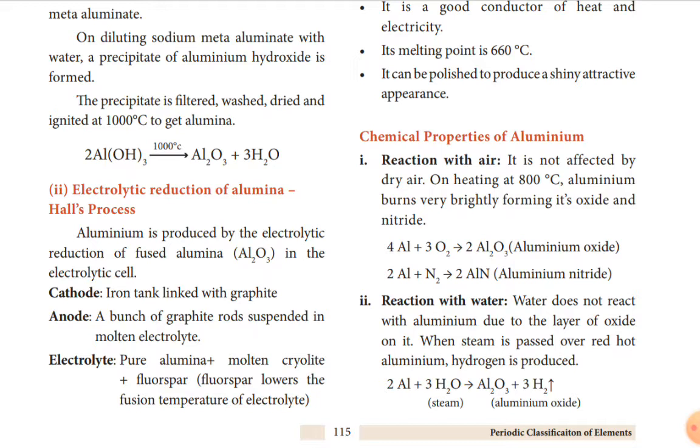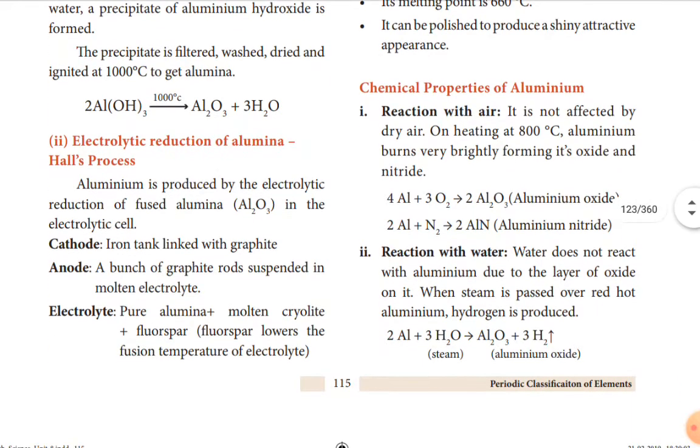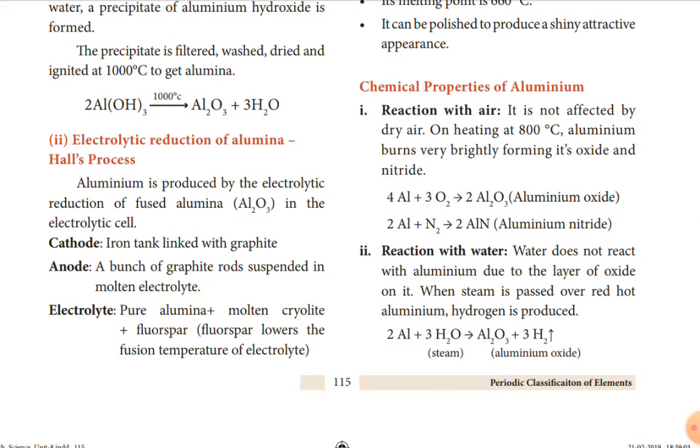It is given in the last paragraph: pure alumina plus molten cryolite plus fluorspar. What is the reason for the addition of fluorspar? It is given in the bracket. Fluorspar lowers the fusion temperature of the electrolyte. For that purpose, it is added. So you have tried these two things for the first question.